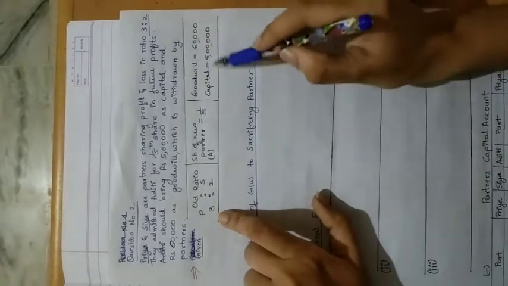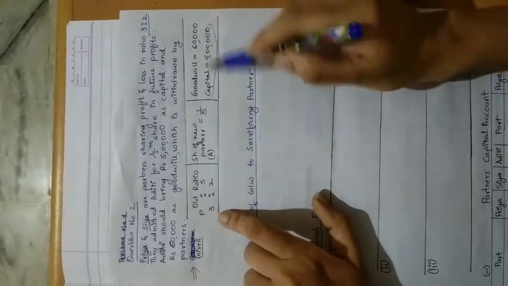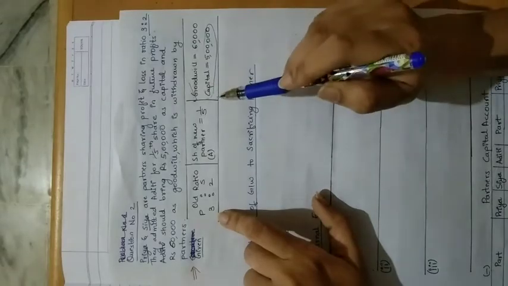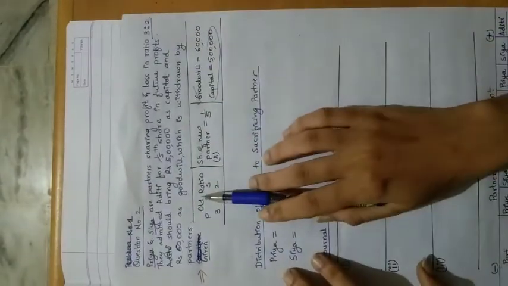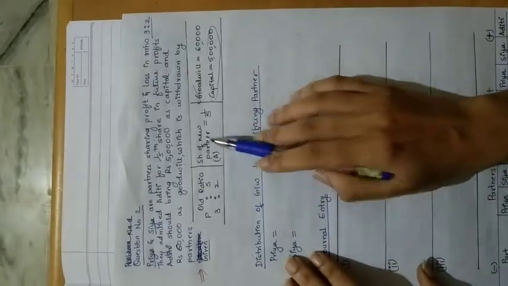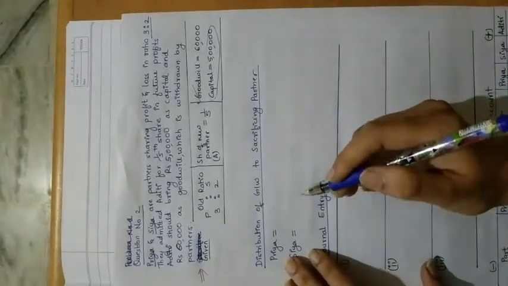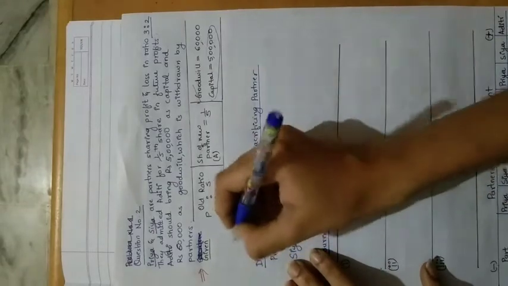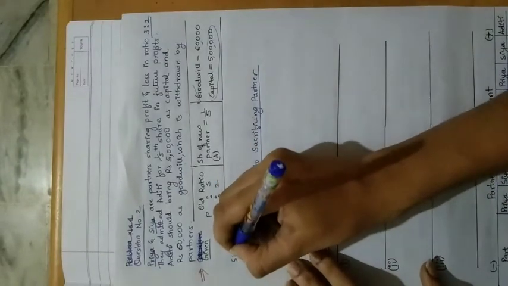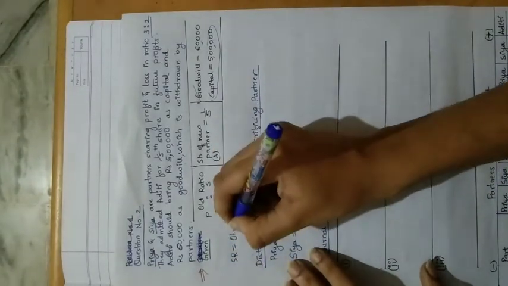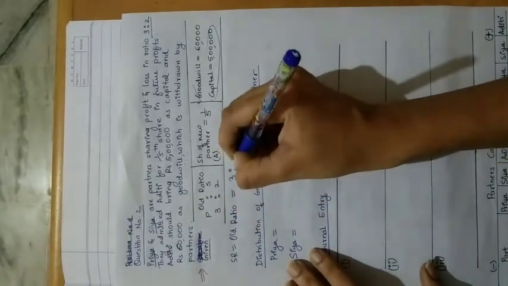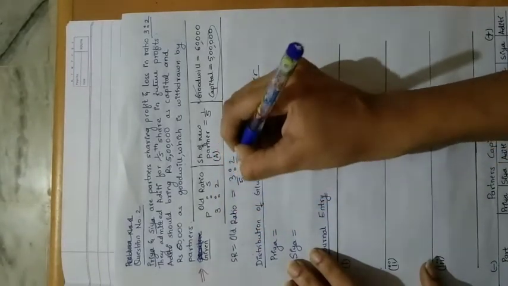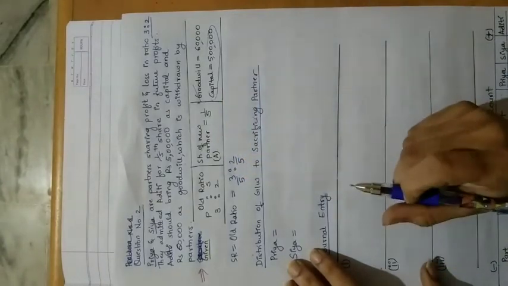Okay, now we are not concerned about the capital entry, we are concerned about the goodwill entry here. So when we have only the old ratio and the share of a new partner, the same principle will be applied over here. Sacrifice ratio will be equal to the old ratio, that is 3:2, that is 3/5 and 2/5.